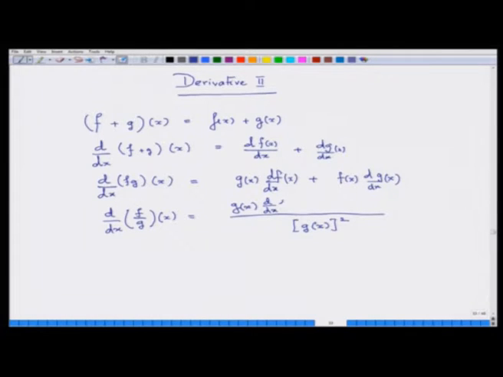One has to be very careful in this: g(x) into the derivative of f minus f(x) into the derivative of g, all divided by g(x) squared. This rule becomes helpful many times.